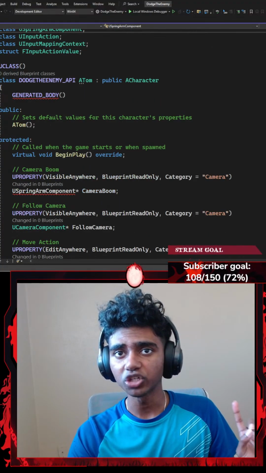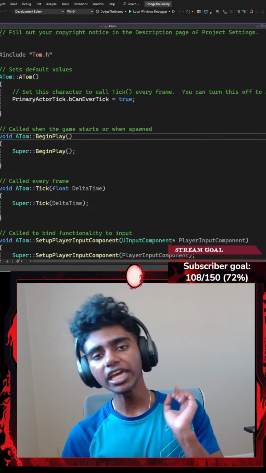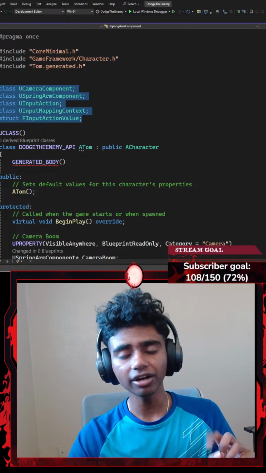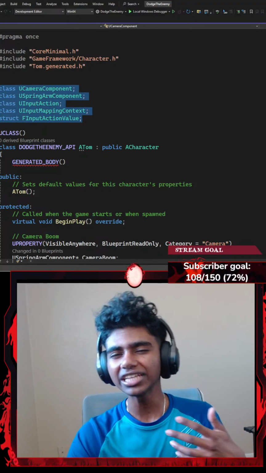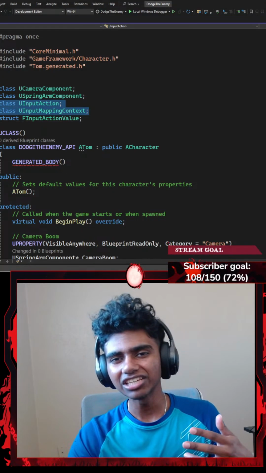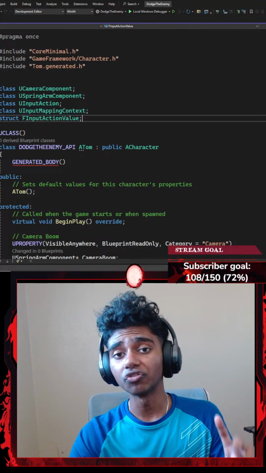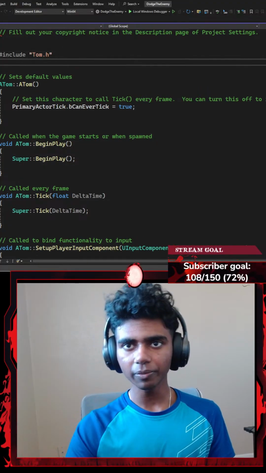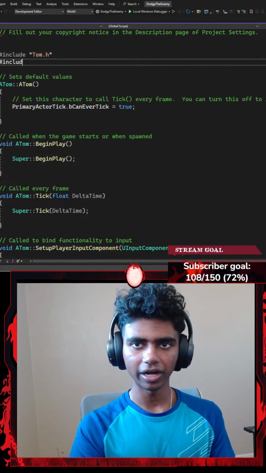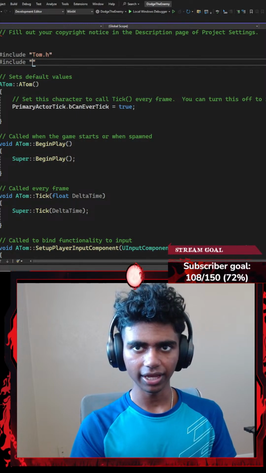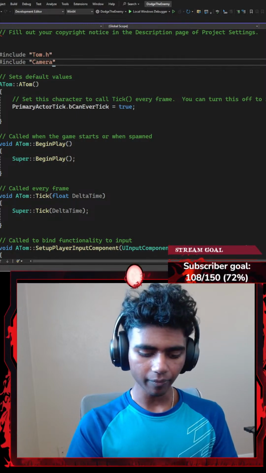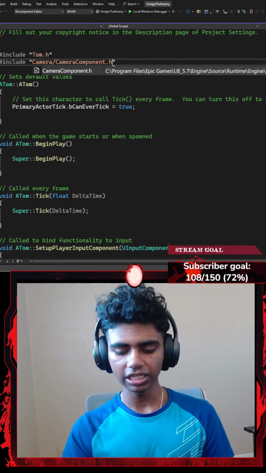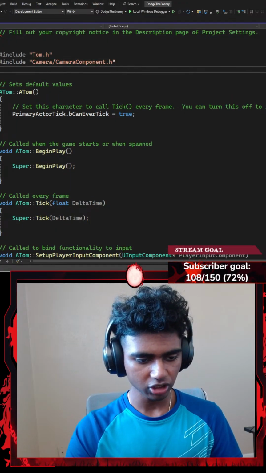And then let's hop on to my C++ file. Now in my C++ file, for all these empty classes that I created here, I'm going to include header files for every last one of these, even input action and input mapping context, to really give them definitions, if that makes any sense. For example, after I include my own header file, I'm going to include something from my camera component.h, which is basically my camera component's header file. And let me just get this back here.